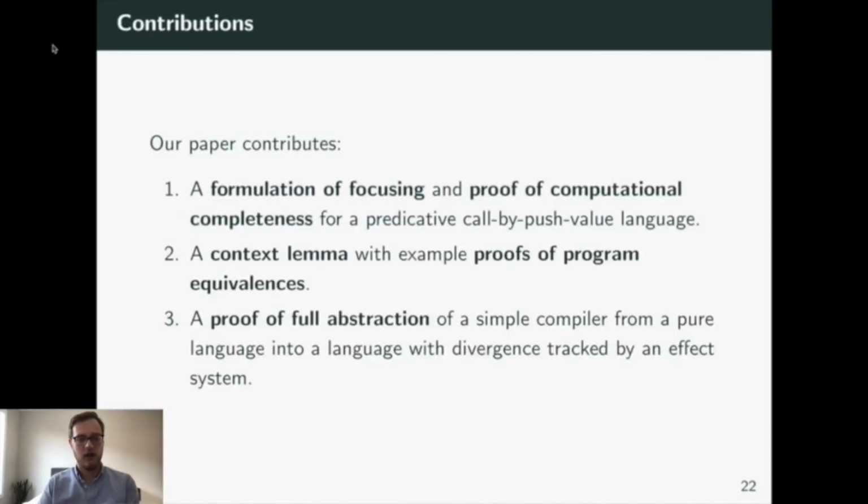To recap, our paper contributes a few things. First, we formulate focusing in a call-by-value language with predicative polymorphism, and we provide a proof of the computational completeness theorem. Then we prove a context lemma and show that that's useful in turn to prove various program equivalences like the one we saw today. Finally, we show that focusing can be used to prove compositional compiler correctness properties like full abstraction. And we do this for a simple compiler from a language that's pure into a language with a simple divergence effect that's tracked by an effect system.